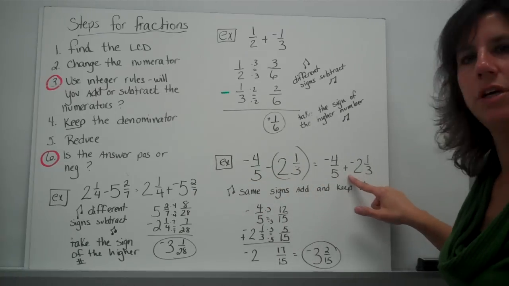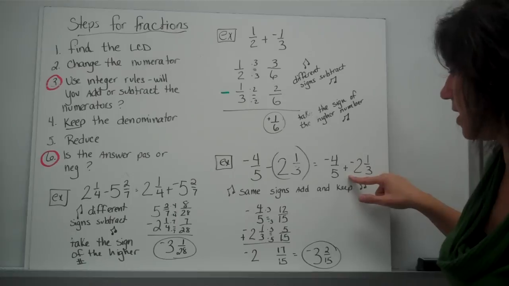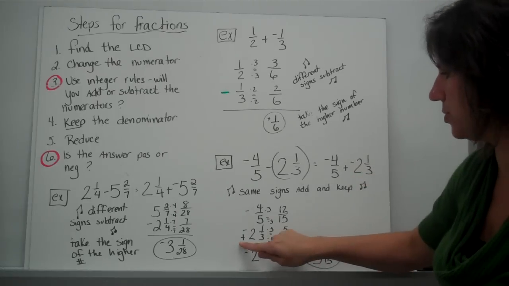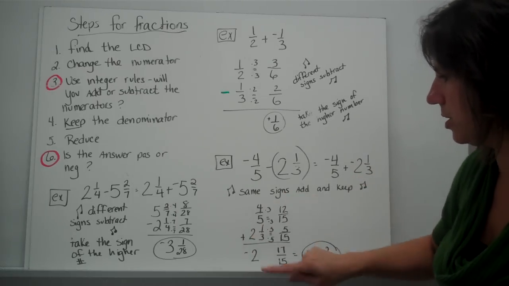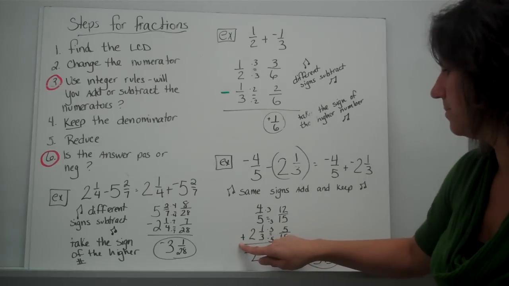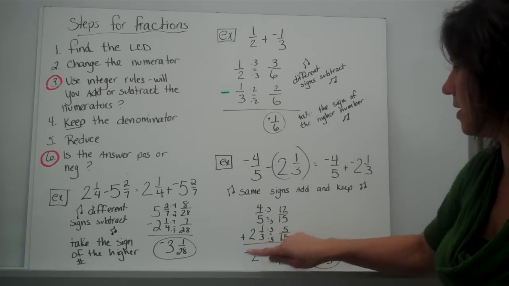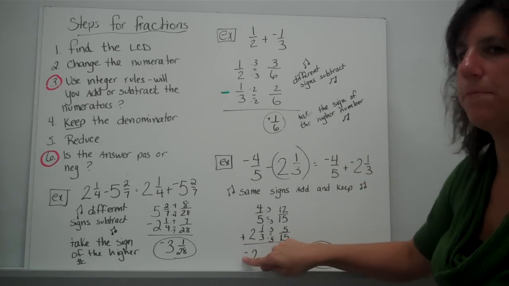Keep, change, change. Same signs now. Same signs, add and keep. So we're going to add those 2 numbers, and if it helps, I can erase this part. We're going to add those 2 numbers and then keep the sign. These are both negative, so we're going to keep it negative.